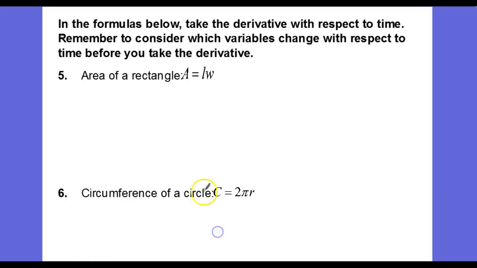per second. In the next set of examples, they've asked us to begin with some formulas, and take the derivative with respect to time. So this is going to be implicit differentiation, and we're going to make use of some of the rules of differentiation that we saw in Unit 2. It says, remember to consider which variables change with respect to time before you take the derivative.